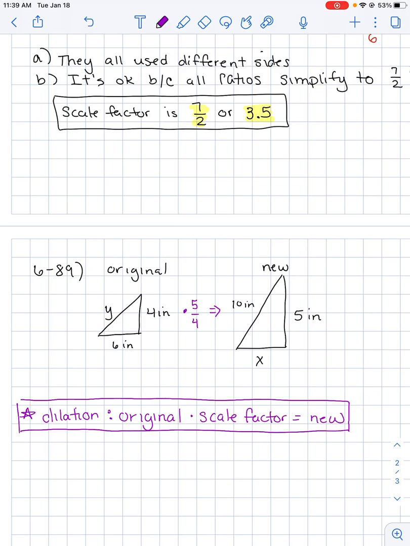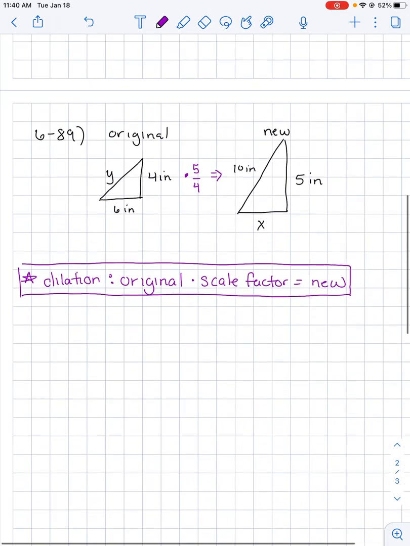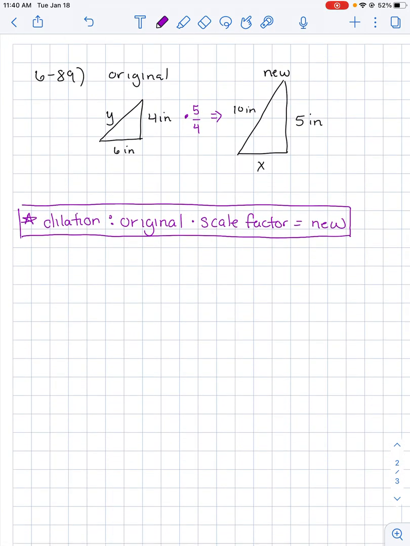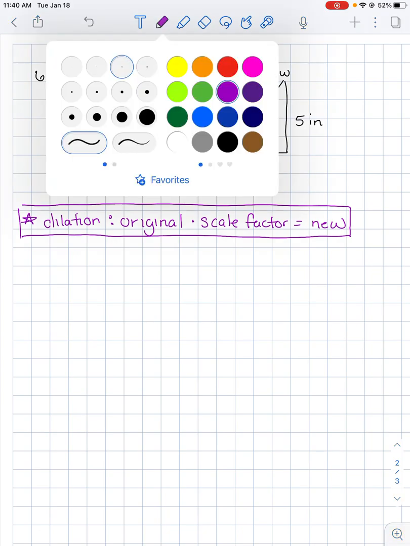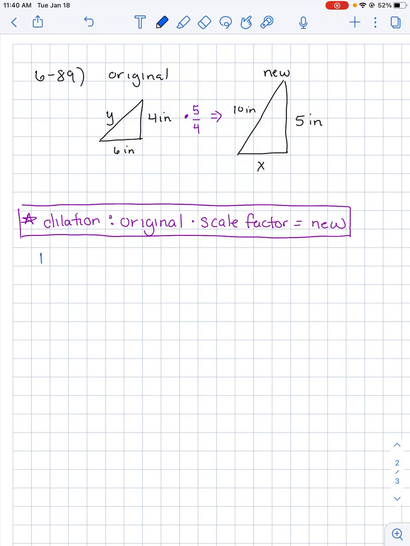Okay, so using the information we know, we're going to try to solve for the missing or the unknown side lengths. So let's start with X. In order to solve for X, I am going to take my original.